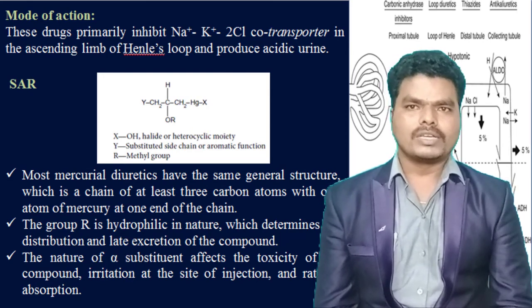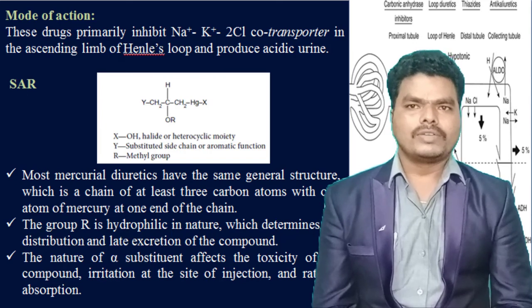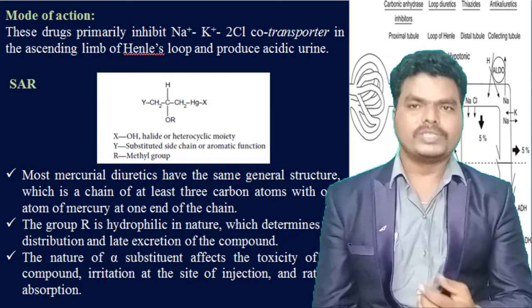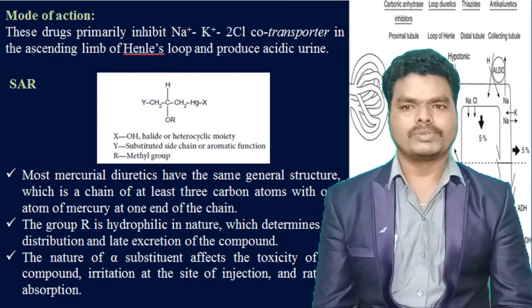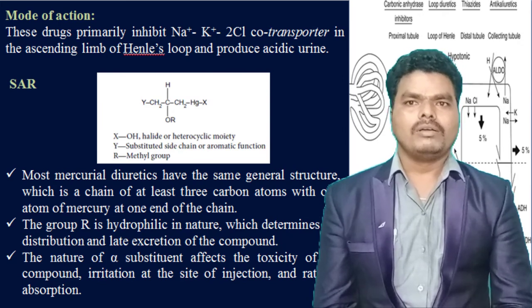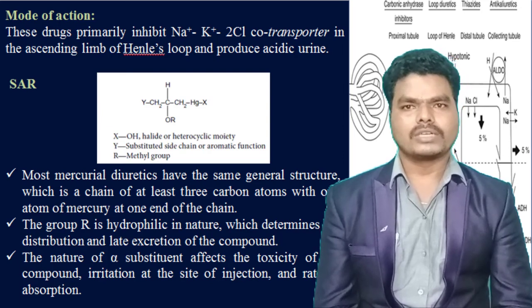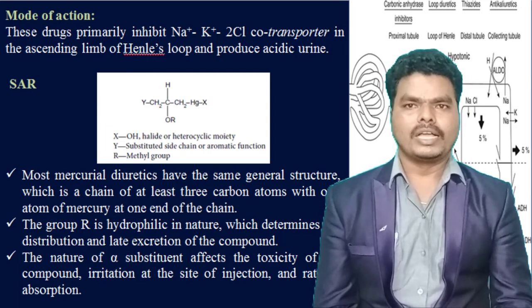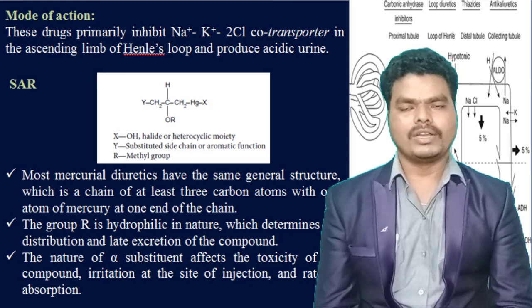So up to now we discussed what diuretics are, the importance of diuretics, the physiology involved in the formation of urine, the physiology involved at the 4 major sites of reabsorption, and the classification of diuretics. In that we discussed the mercurial diuretics along with their mechanism of action and structural activity relationship. In the next class we are going to discuss the non-mercurial diuretics, its subclasses along with the mechanism of action and structural activity relationship.